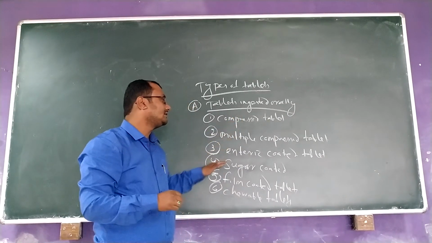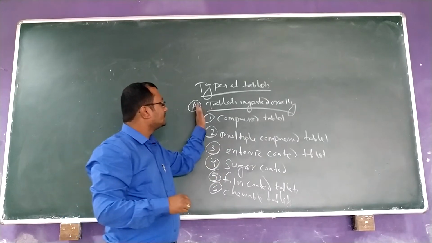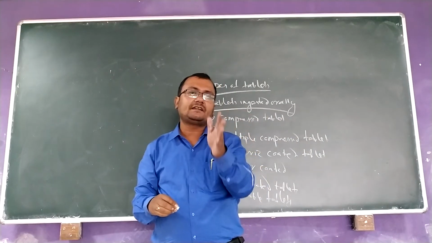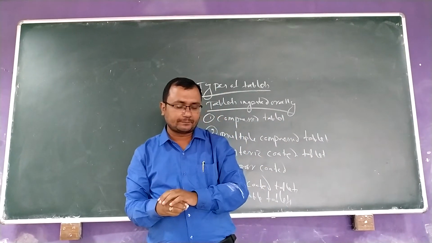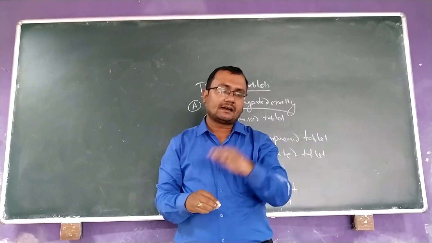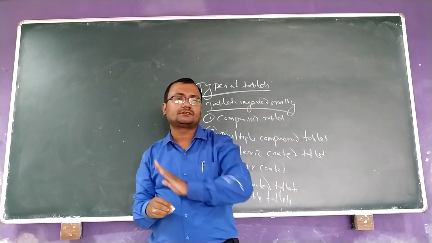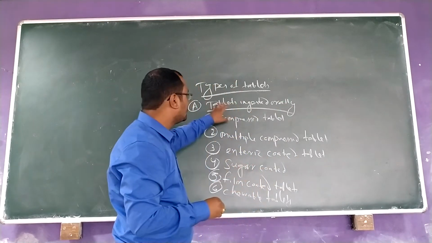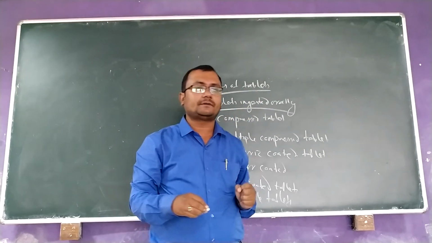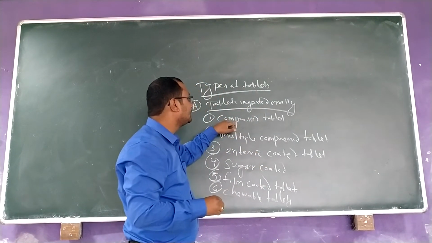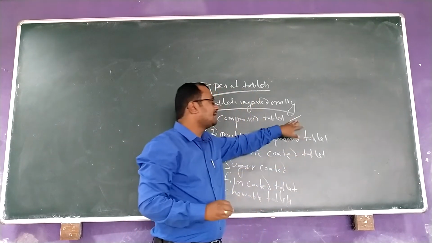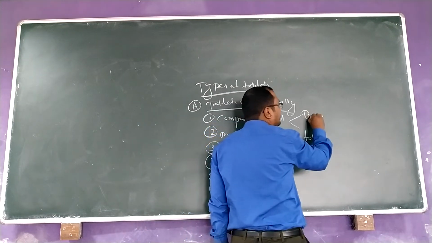Then there are some other groups also, like tablets used in the oral cavity, tablets administered by different routes, and tablets used to prepare solutions. There are different groups. Today we discuss tablets ingested orally. Let us come to the compressed tablet. So what is this compressed tablet? Generally, a compressed tablet is a combination of drug and excipient.